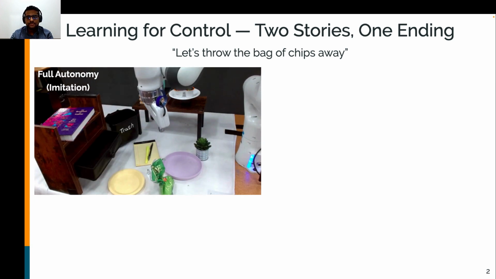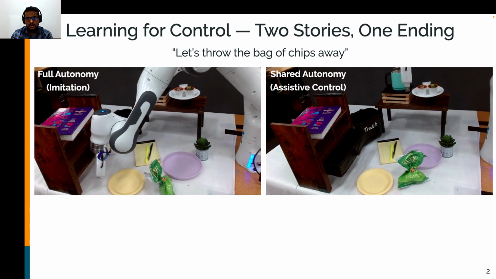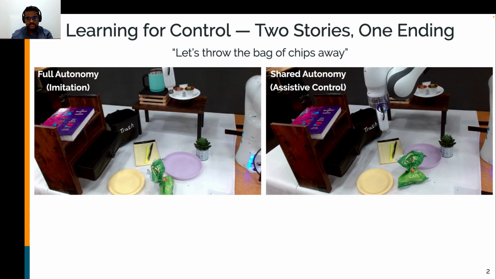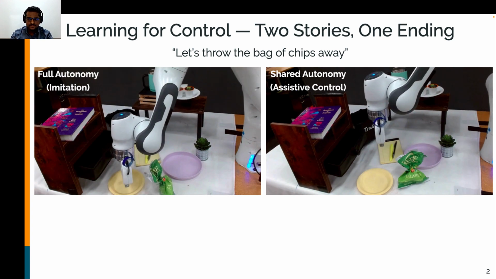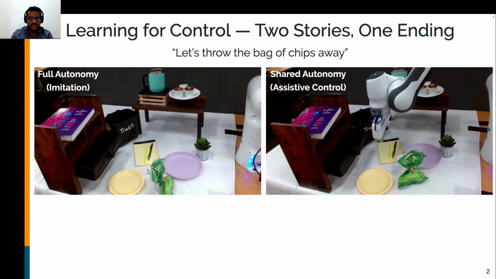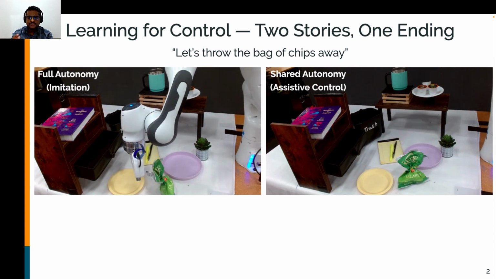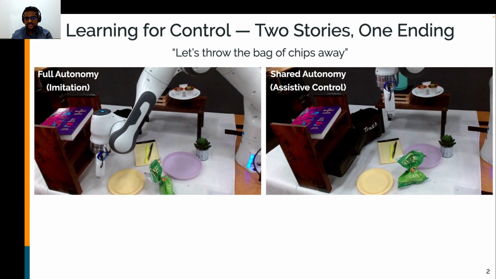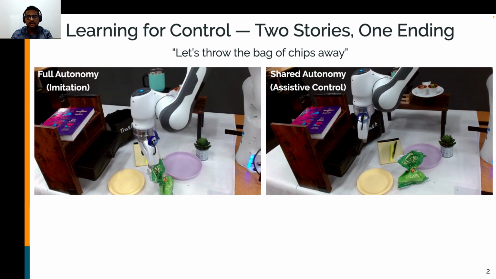So what about alternative learned methods? Let's say shared autonomy for assistive control. Well, things are a bit better now that a human is controlling, but we get stuck in this region just a bit to the left of the chips. We can't make progress, so we just give up. Looking at these two examples, it's really sad that we have these approaches that are able to get 80% of the job done, capture the right message, but then just fail.